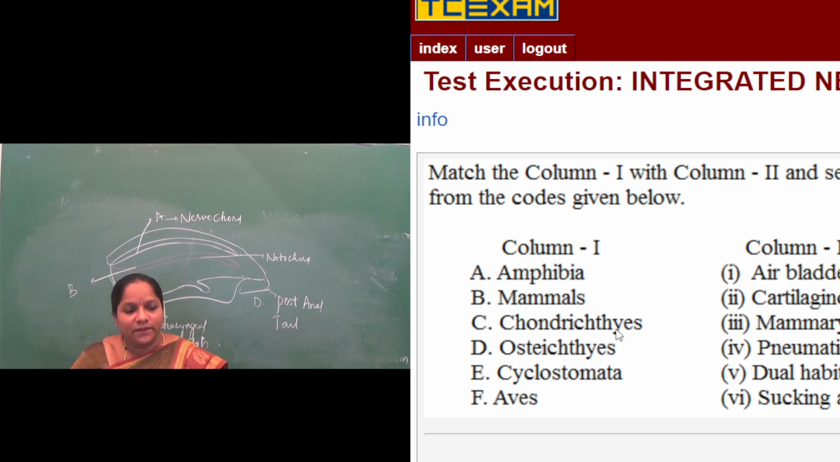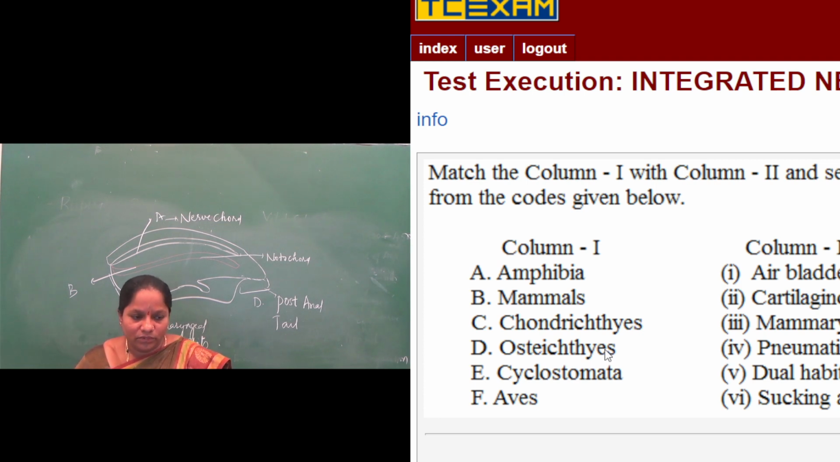Next, C. Chondrichthyes. The fishes whose endoskeleton is made up of cartilage are called cartilaginous fishes. So here the endoskeleton is made up of cartilage. So here the second option for C is cartilaginous notochord. Then osteichthyes. Osteichthyes means animals whose endoskeleton is made up of bone. That type of animals are called osteichthyes.